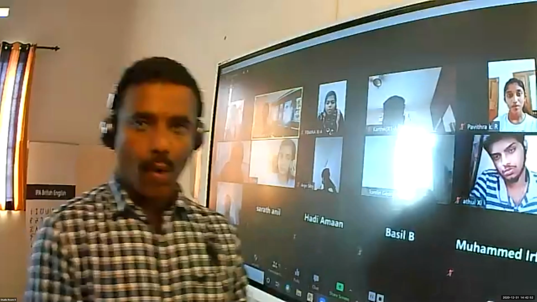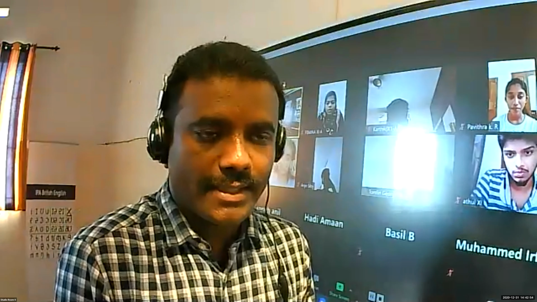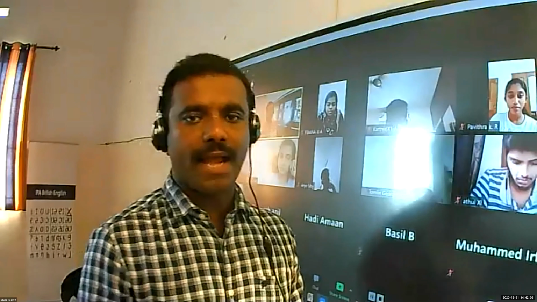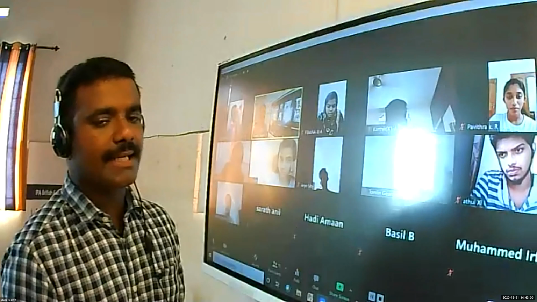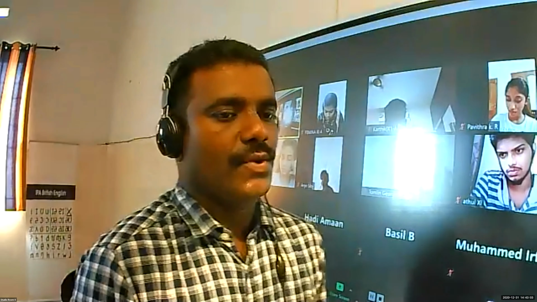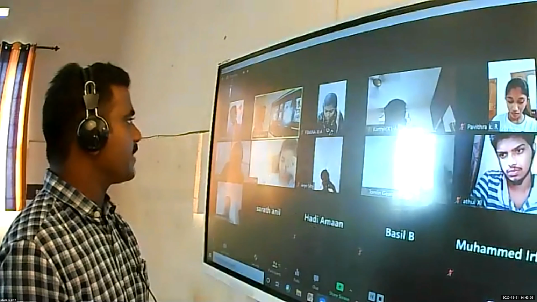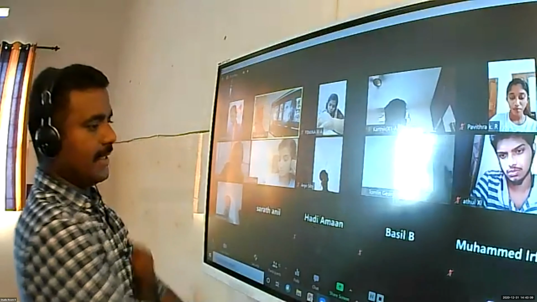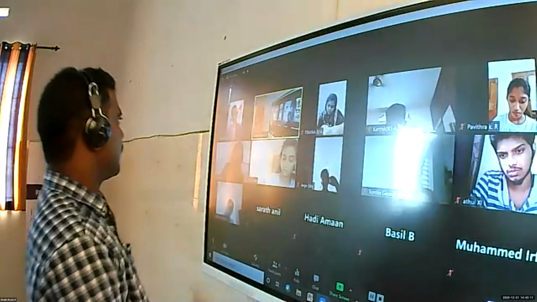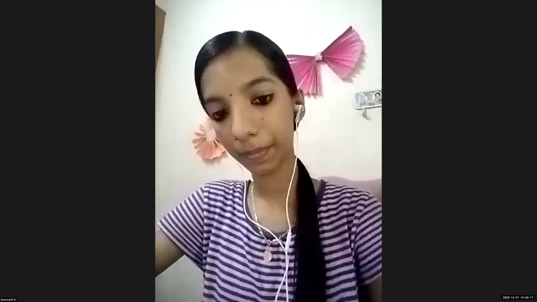Last period I taught when the bill is retained till the date of maturity and the calculation of due date. When the bill is retained till due date, in the books of drawer, three entries are there. What are the three entries? Three journal entries in the books of drawer. First, when the bill is retained by the holder till the date,